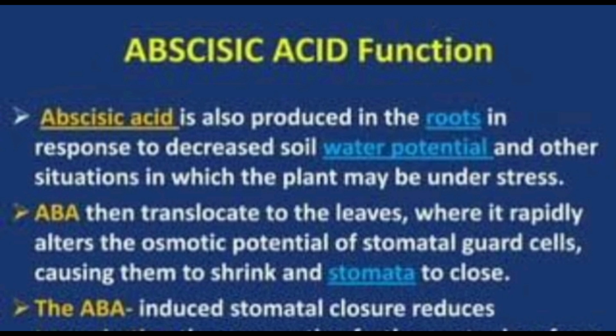The abscisic acid induced stomatal closure reduces